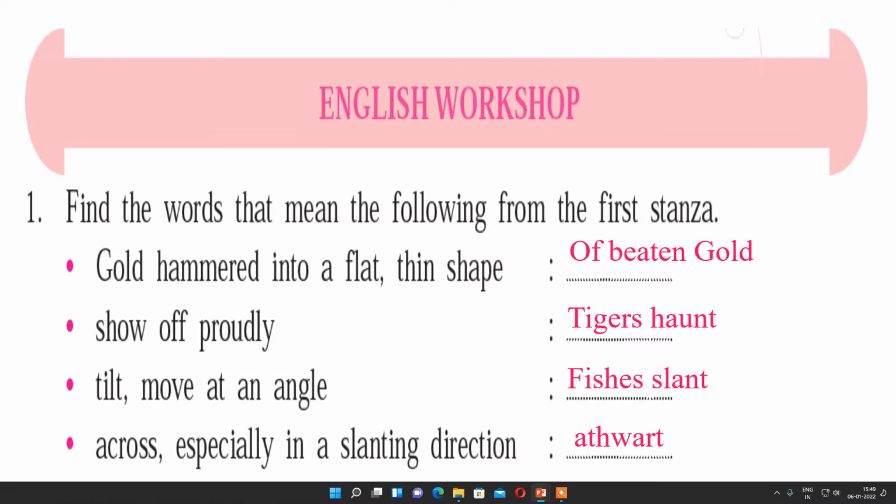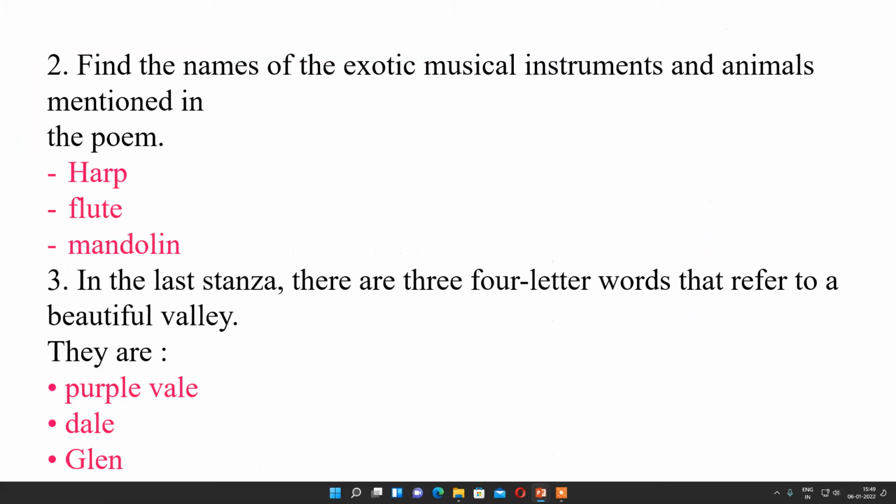Question number 1. Find the words that mean the following from the first stanza. Gold hammered in a flat thin shape. That means gold is beaten. Something which is made of beaten gold. Show off proudly. So for show off proudly, the tiger's hunt word is used. Then tilt, move at an angle, for that the fish's slant word is used. Across, especially in the slanting direction, that is outward, this word is used in the poem.